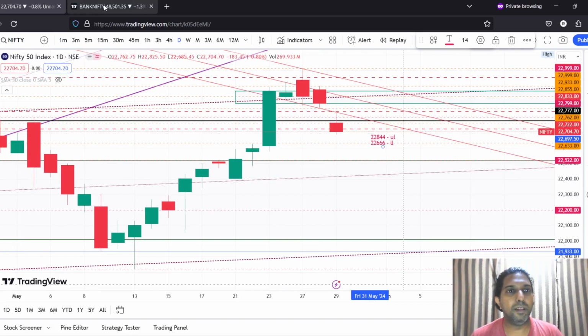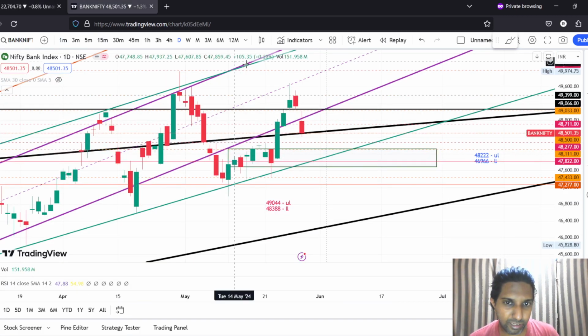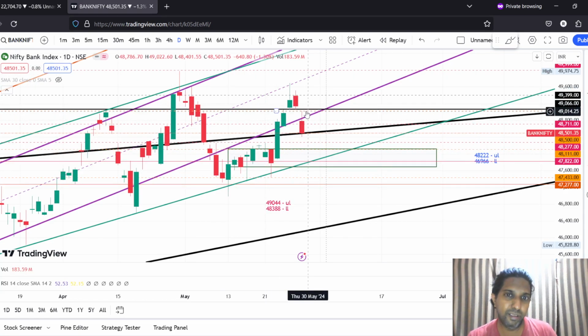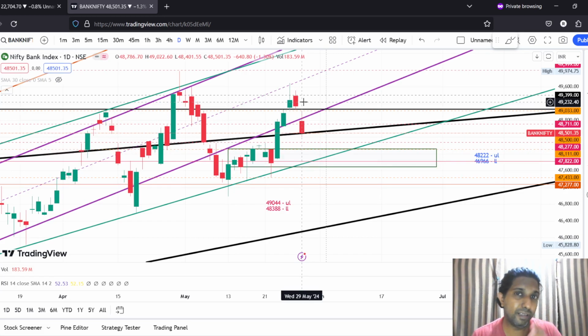Okay, let's move on to Bank Nifty. Now Bank Nifty again, yesterday it had formed a red candle, but it was still within the purple channel that it had entered. But today the market opened outside of the bottom of the purple channel. Not only did it go further down, but it tried to go up and took resistance at the point where we had said it would take support yesterday. If you see the video yesterday, I had said it had taken support already on 2 occasions, and today also I was expecting that it will take support from here and then bounce back.